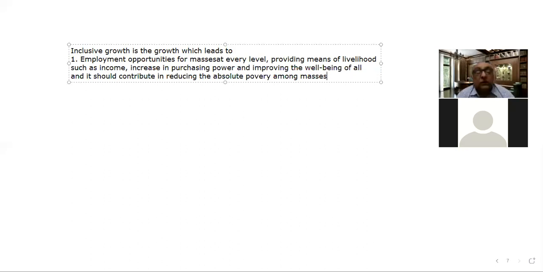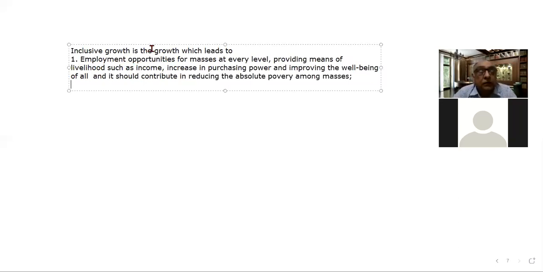So I have written here some important points. One is that inclusive growth is the growth that provides employment opportunities for masses at every level, not for classes only.